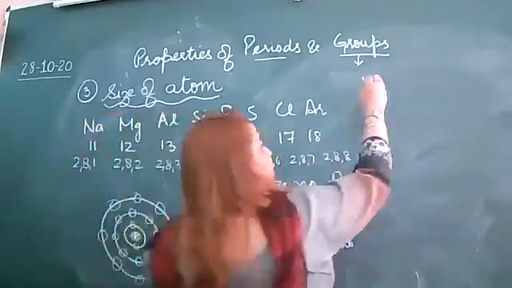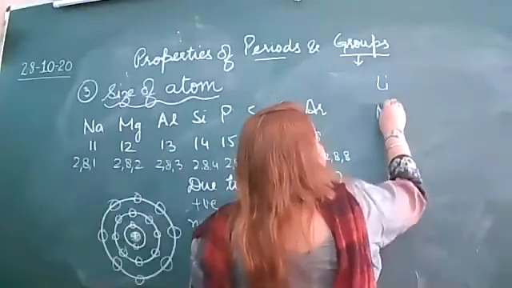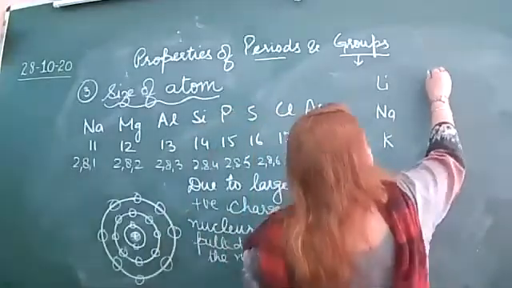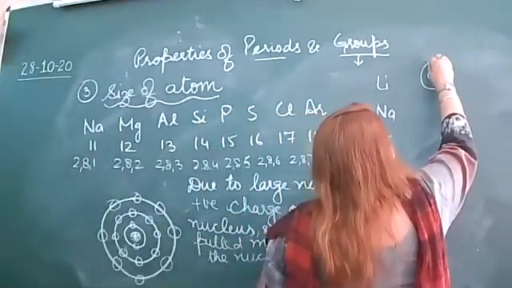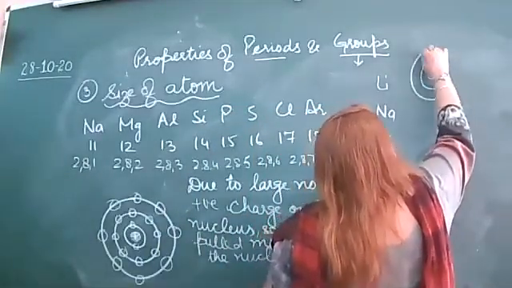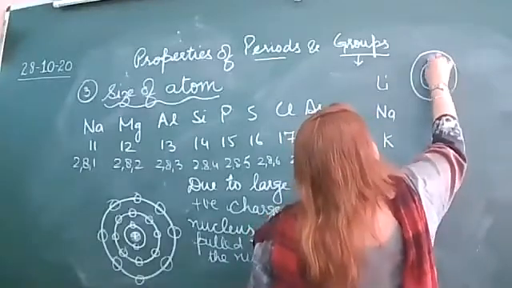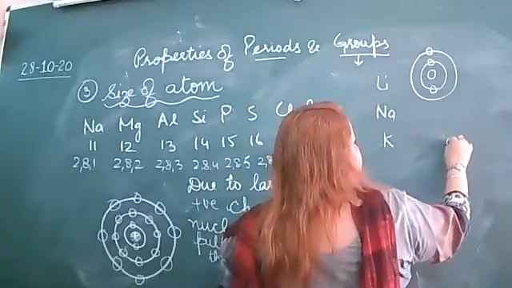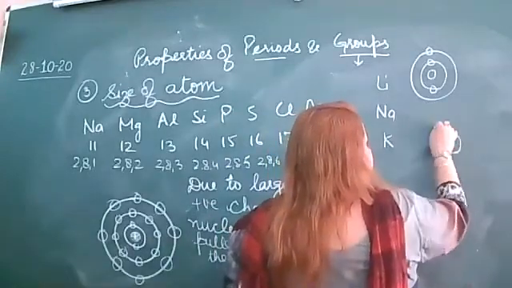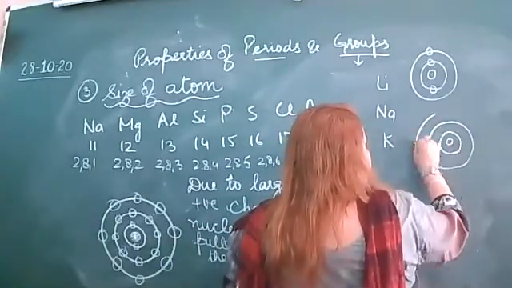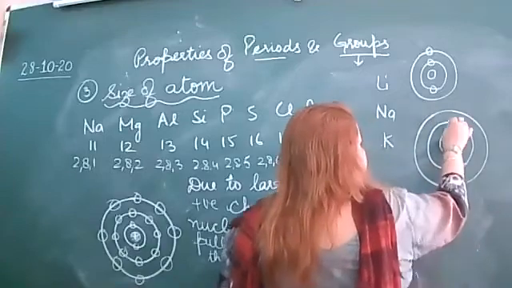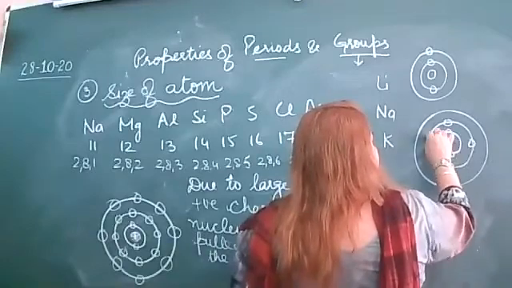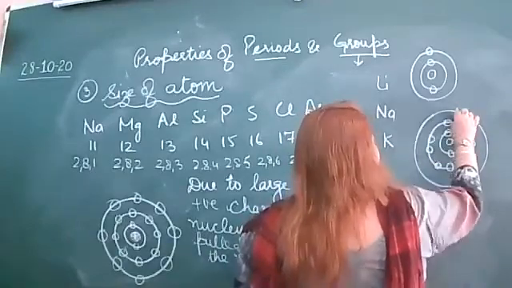Now see, in a group. As I make lithium, its atomic number is 3. Here are 2 and there is 1. Now I have to make sodium: 2, 8, 1.